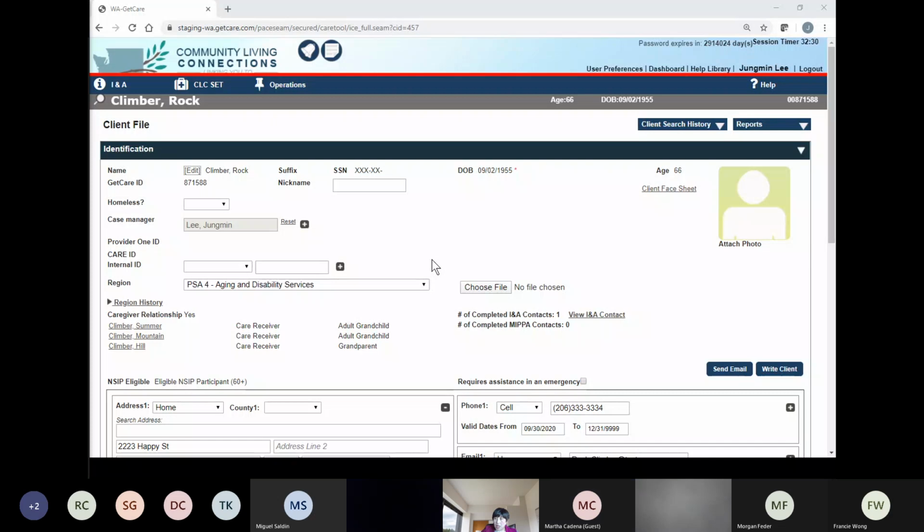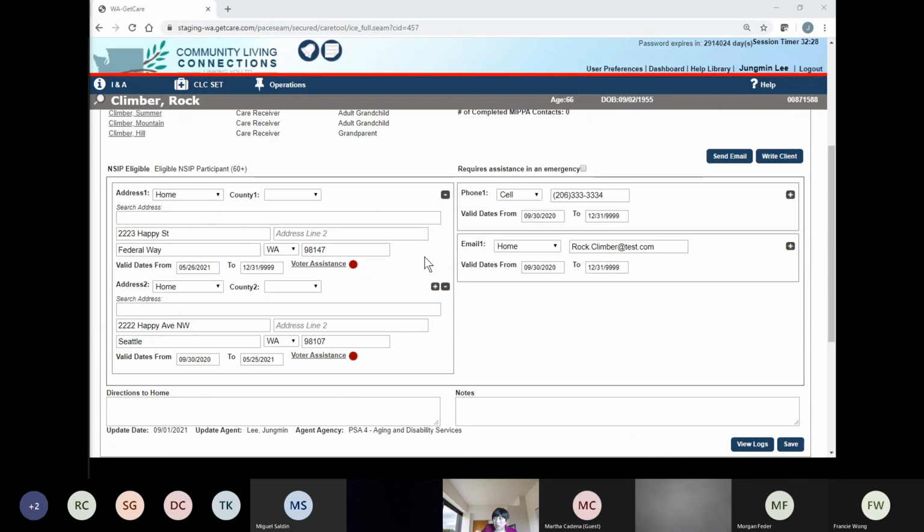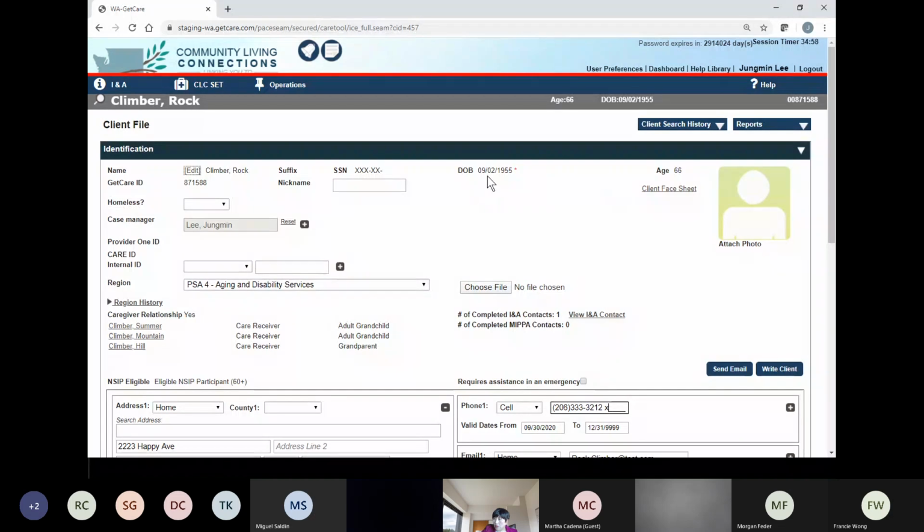And if you look at this, like I said, any information you can update and change, but date of birth, name, or social security number, you cannot update directly. There's a way that you can update it.